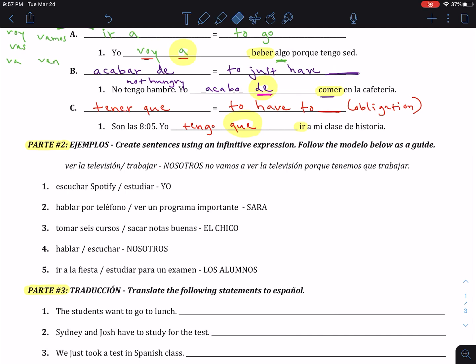You can use maybe the word porque, or you can use a period or the word pero, and you're going to combine them to make a sentence using these infinitive expressions. Nosotros no vamos a ver televisión porque tenemos que trabajar. We are not going to watch television because we have to work, okay? Do the exact same thing here. Notice that I leave you some space to just type or write.